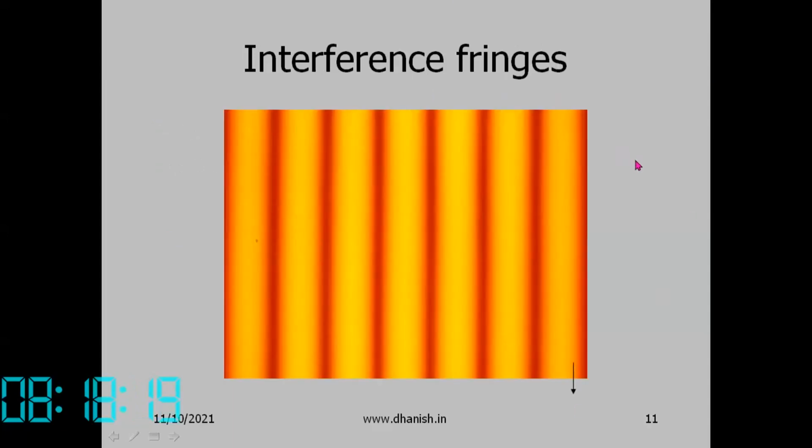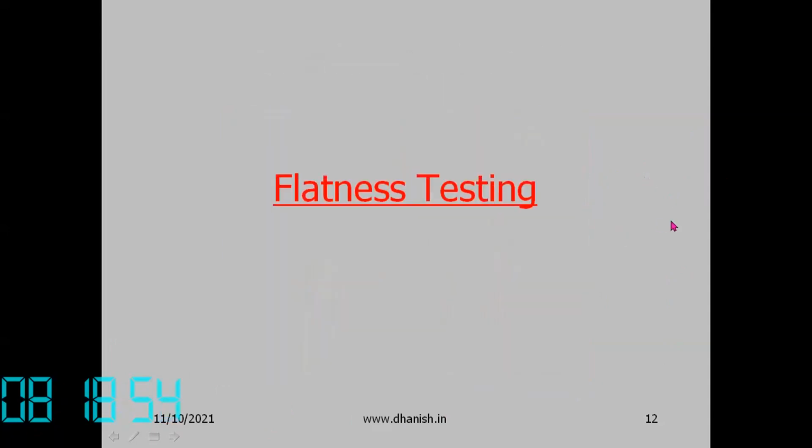So interference fringes will be formed like this. If you have two sources of light and they are made to interfere, we'll get interference fringes like this. If you come to the lab, you can see this in real life. You might have done it in your school lab. So we get a pattern of light and dark lines. They are called interference fringes. So that is the basic principle of